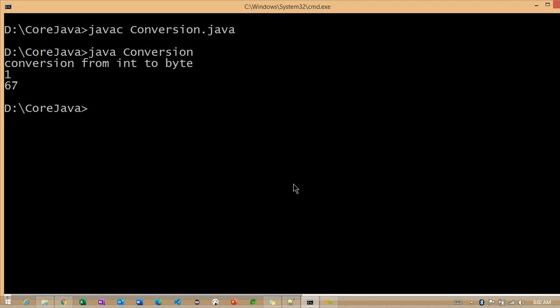Basically, the double data type has some decimal values. Whenever we convert into integer data types, the values after the dot will not be available. Second, the 67 we are getting is after the modulus operator, and whatever remainder we get is stored here.